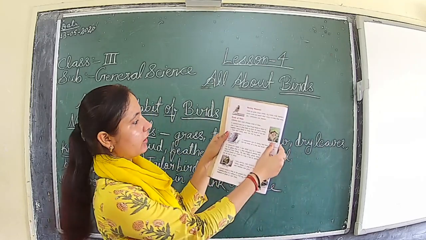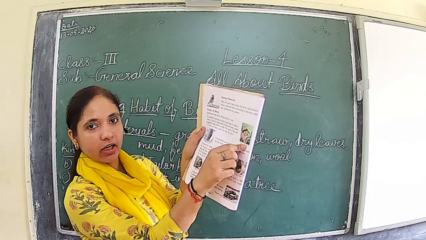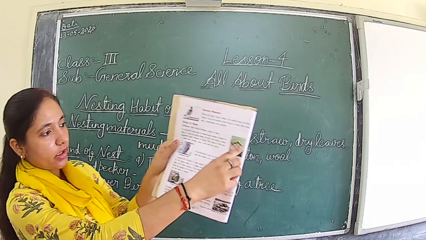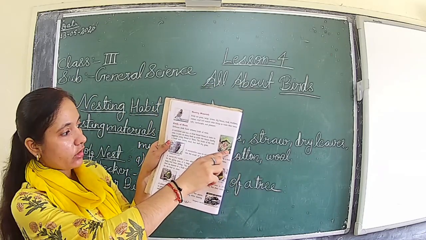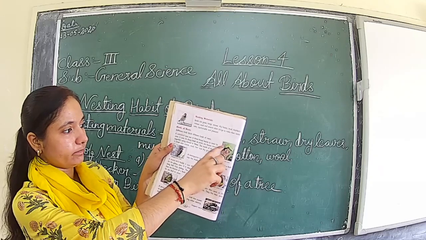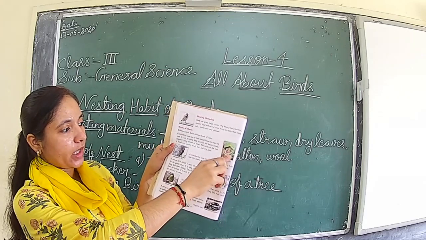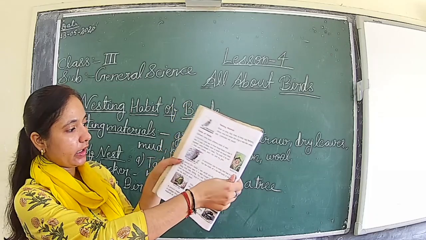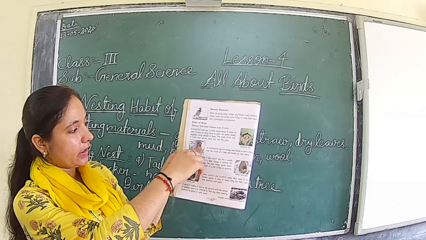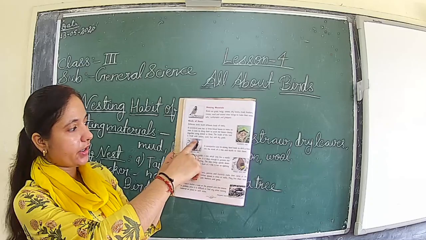Just see. This is the nest of a tailor bird. Here you see they have joined the two leaves with the thread, and they have kept cotton and wool here. Then the woodpecker, here I already discussed. They make the hole in the tree trunk only.